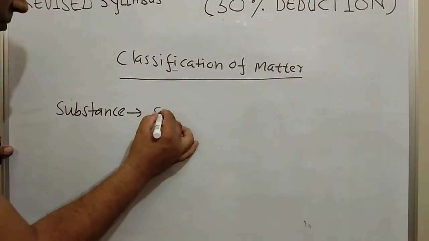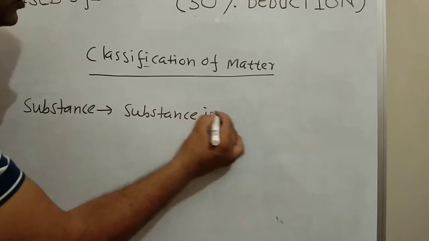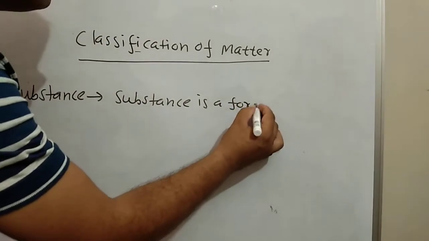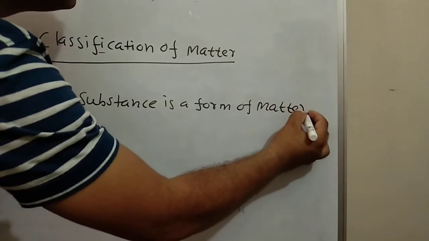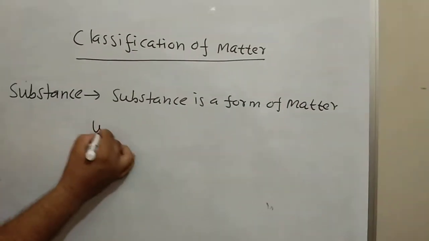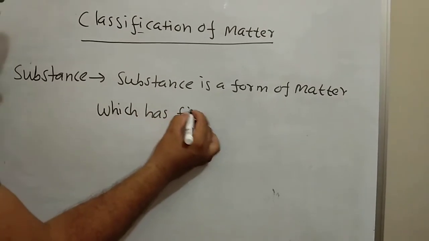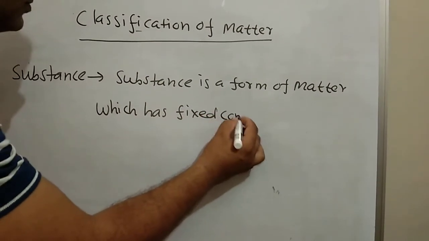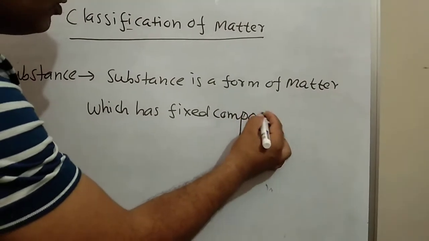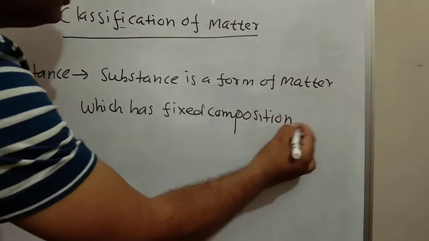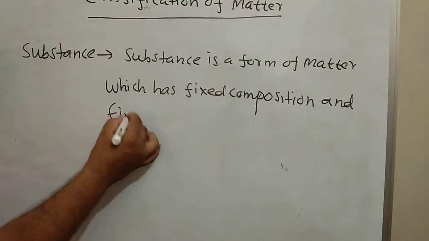Substance is a form of matter which has fixed composition and fixed properties.